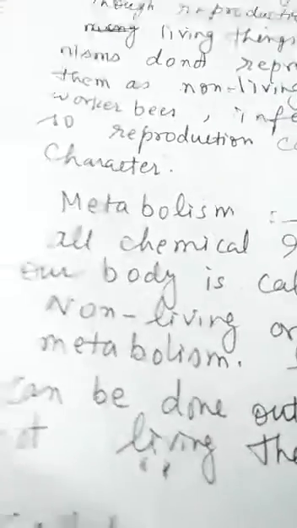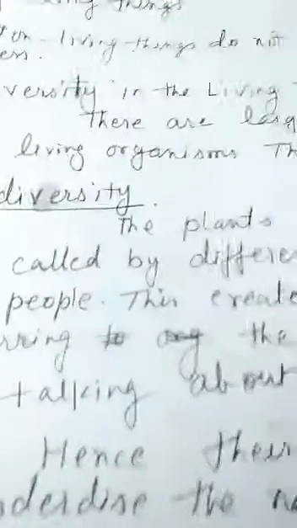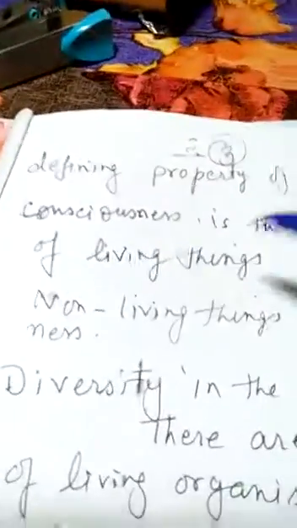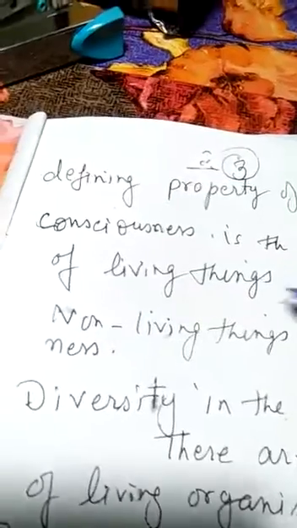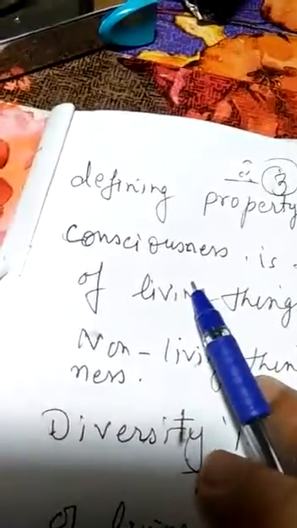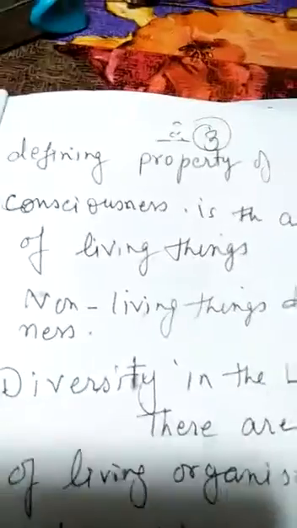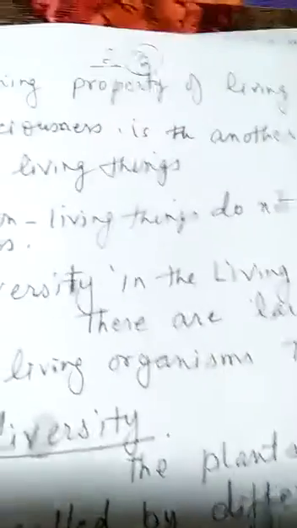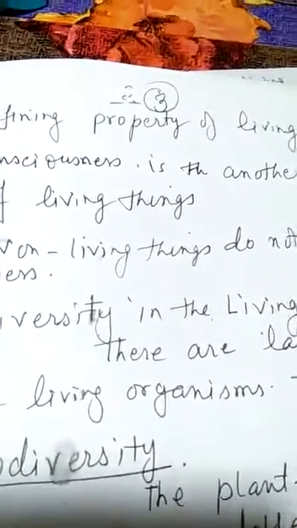These are all metabolic reactions which all living things show. And then consciousness, of course, is another characteristic of a living thing. A non-living thing cannot show consciousness toward its environment, whereas living things can.